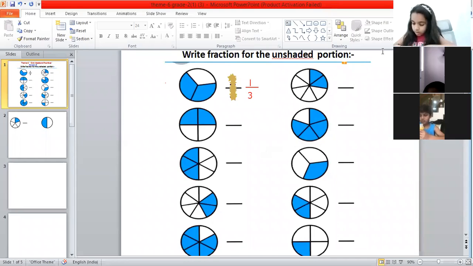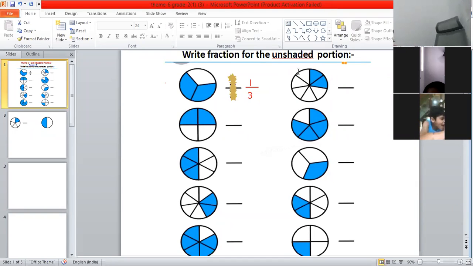Yes, children. So the answer for the first one will be 1/3 because there is only one part which is unshaded and the total number of parts is 3. So the fraction for the unshaded portion will be 1/3. That's the correct answer. Very good, Dhruti. Siddharth, second question.